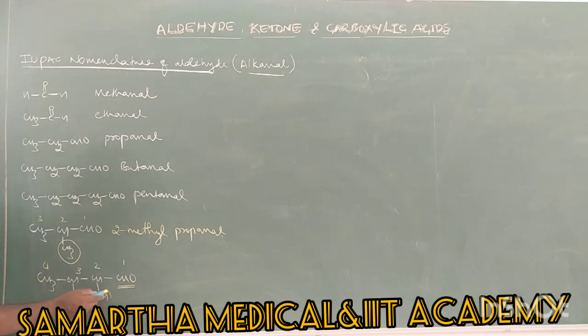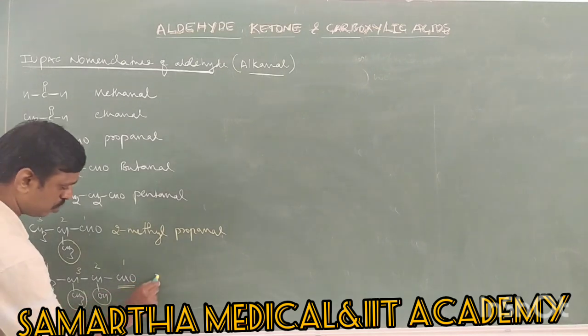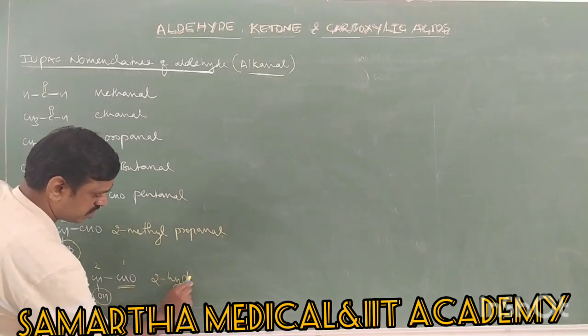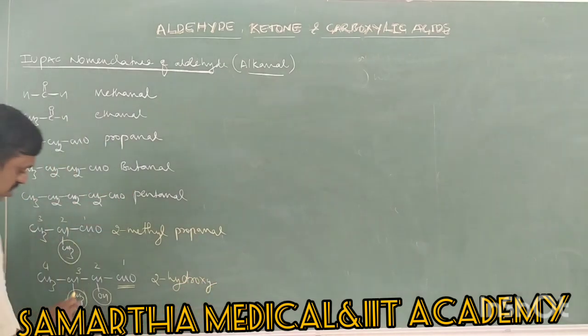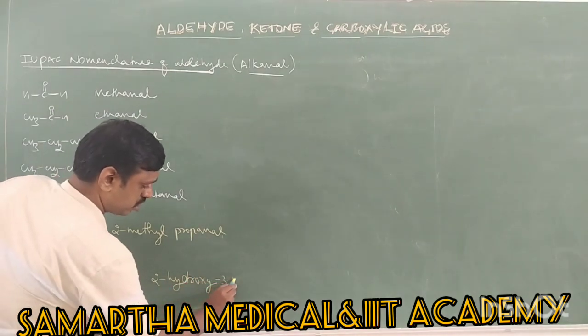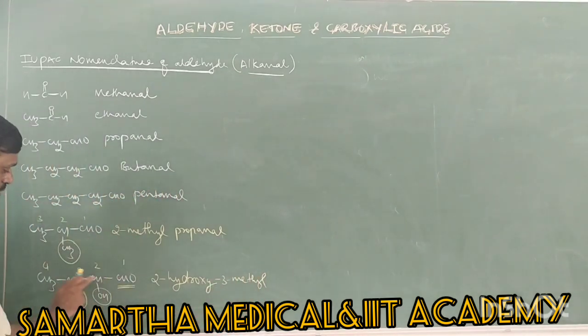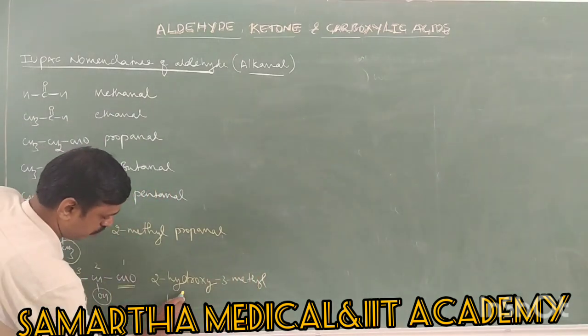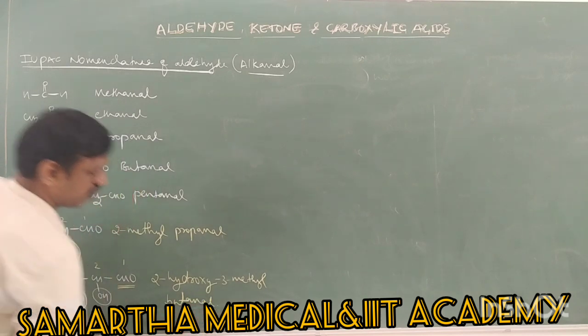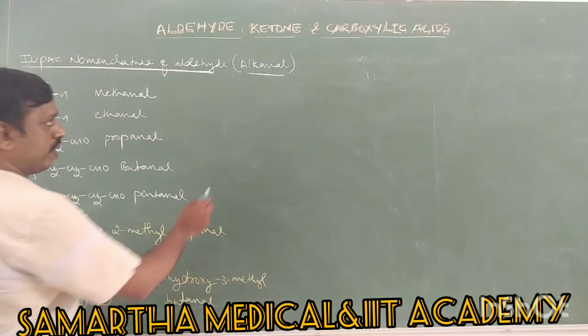Then this is a hydroxy, starting with H. This is a methyl, starting with M. Which will come first in alphabetical order, hydroxy or methyl? H comes first. So it is 2-hydroxy-3-methylbutanal, right? Like that you can write IUPAC names.